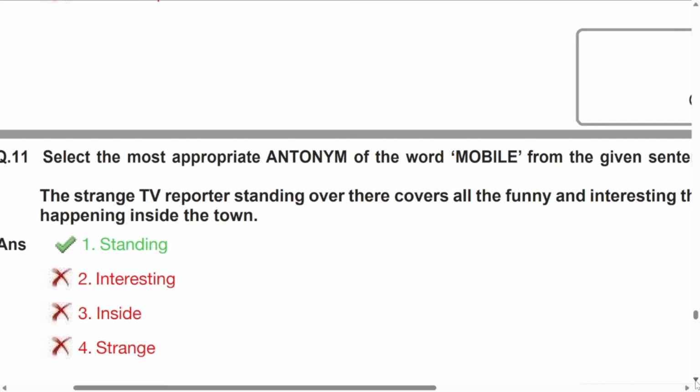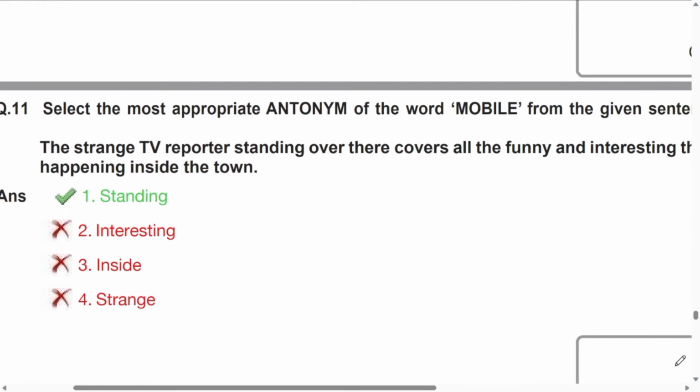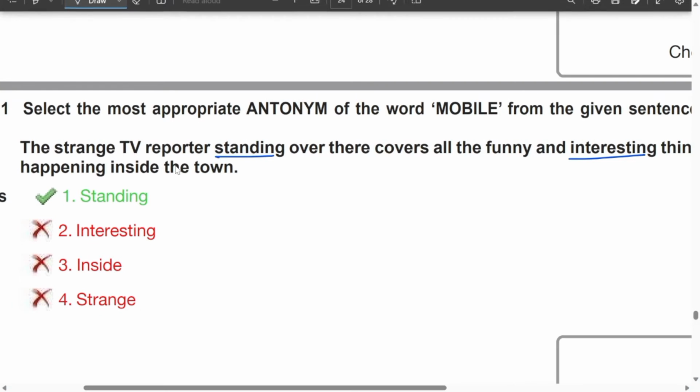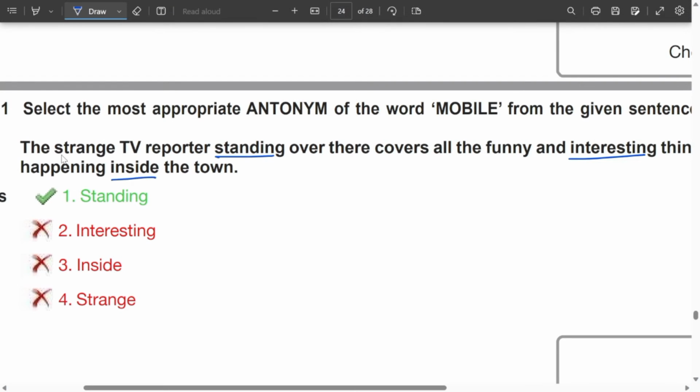Question number 11, antonym of the word mobile from the given sentence. Look at the words that are given. One is standing, another one is interesting, another one is inside, and another one is strange. So out of these four words, what is the word which is opposite to mobile? Mobile is something which has movement, which can be moved from one place to another place.